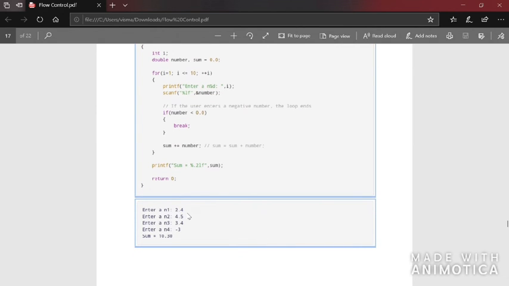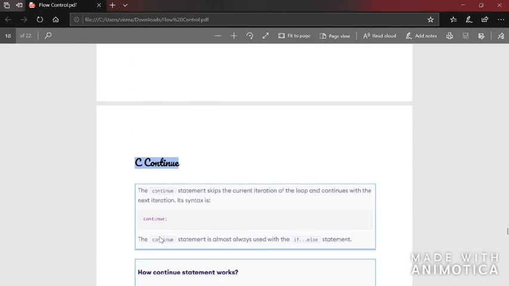You can see here 2.5 is greater than 0, no problem. 4.5 is greater than 0, no problem. 3.5 is greater than 0, no problem. Minus 3 is less than 0. So this condition becomes true and break, so directly the value of sum will be printed.